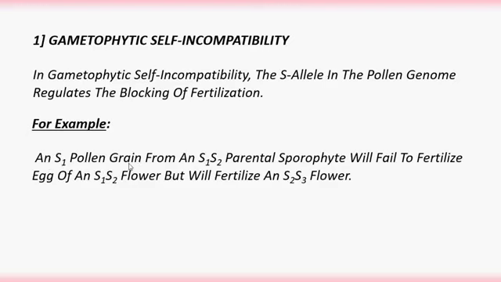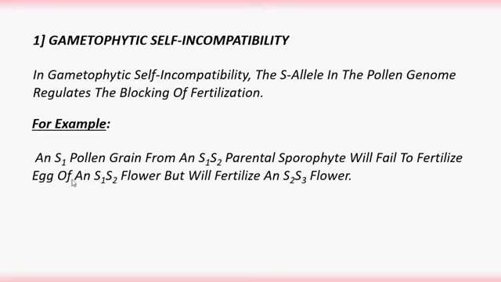Pollen grain is haploid, from an S1 S2 parental sporophyte. Here the parental sporophyte is nothing but the anther. It is a diploid condition. From that anther sporophytic tissue produces the pollen grain. So that pollen grain consists of this S1 gene, and will fail to fertilize the egg of an S1 S2 flower because S1 and S1 both match.